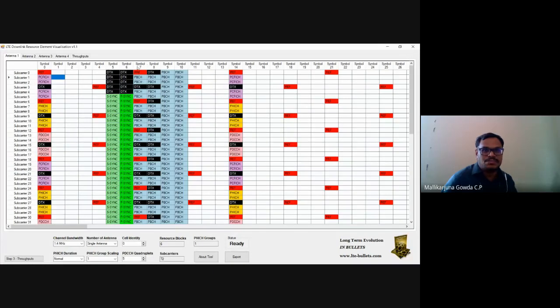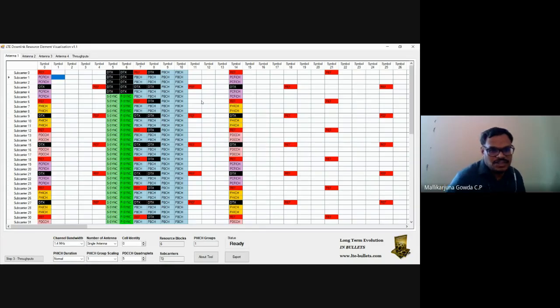You see here, symbol 7 is our PBCH, means this is the second slot. 0 to 6 is the first slot in one subframe. The second slot will have this PBCH, that is the physical broadcast channel. So that keeps repeating. It means which of the OFDM symbols will be occupied by these physical channels.